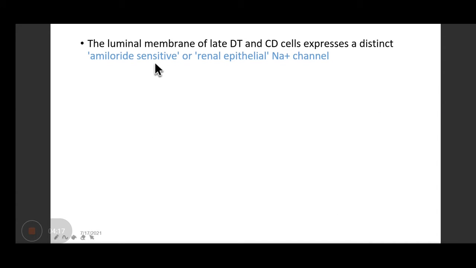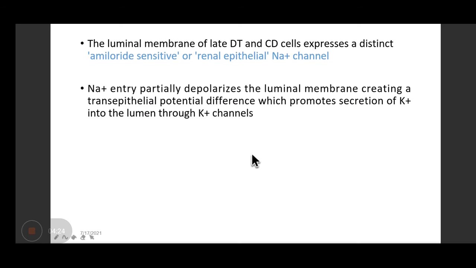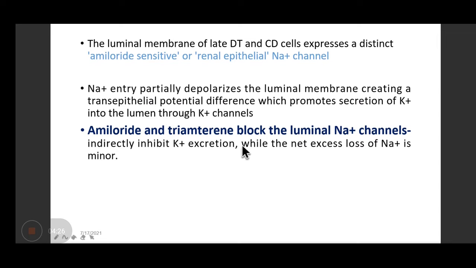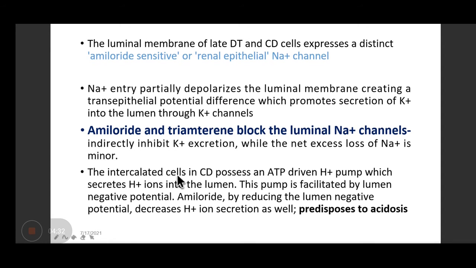Right. So we know that the luminal membrane of the late distal tubule and collecting duct cell expresses these renal epithelial sodium channels. This is all fine. So amiloride blocks this channel. We have discussed this. It inhibits the potassium excretion. Intercalated cells, yes, they have an ATP driven hydrogen pump which secretes the hydrogen ions.